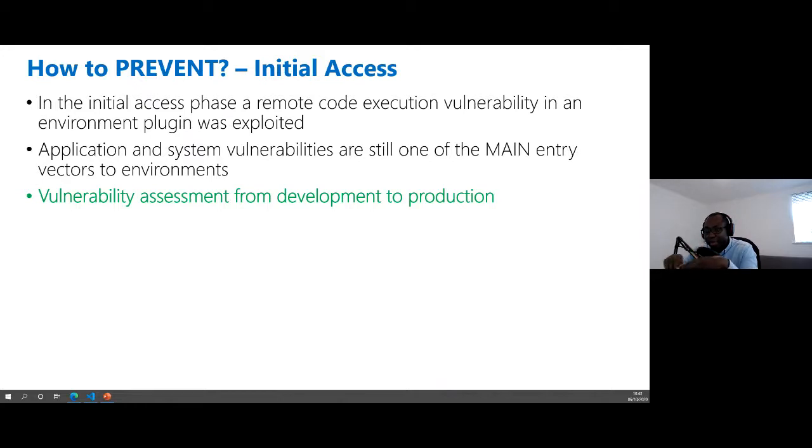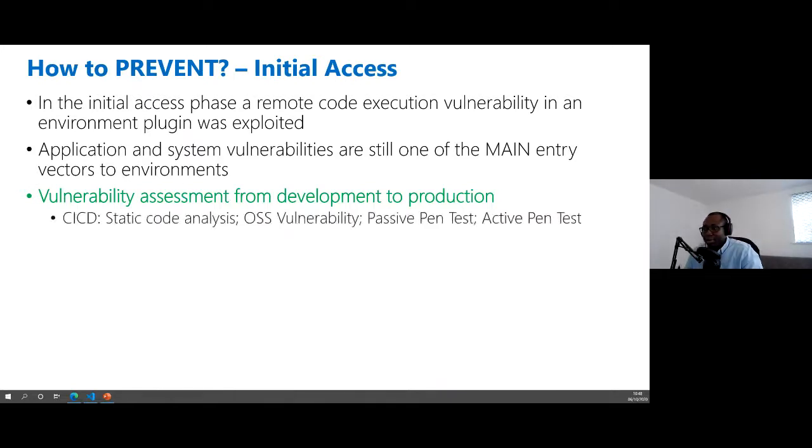I may put a video where I show you how, using something like Palo Alto Prisma Cloud, I could run that against my environment and identify what vulnerabilities I have from the cloud platform perspective and obtain that very quickly. So we're talking about things like static code analysis, your CI/CD implementation, and security validation ongoing consistently. So you have your OSS vulnerability checks, your passive pen test, your active pen test. You're doing that all the way from development to production.